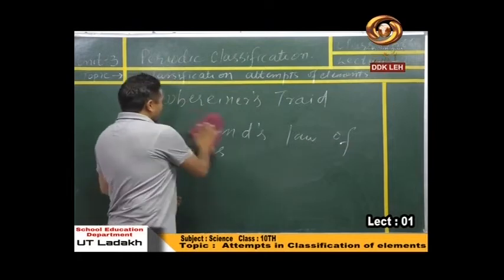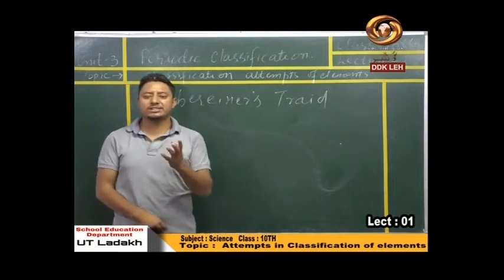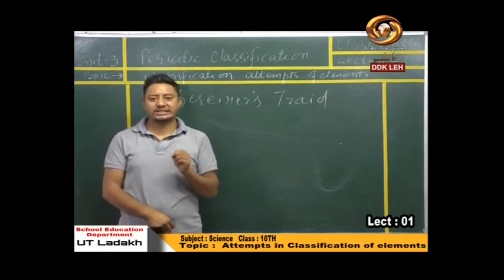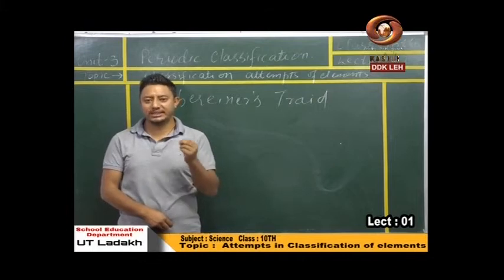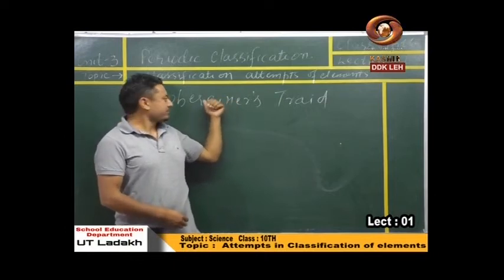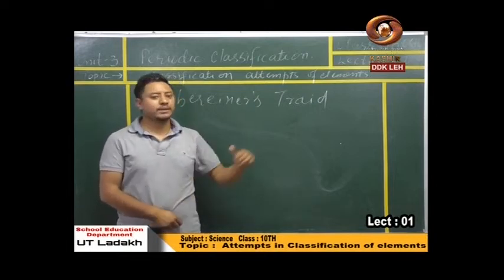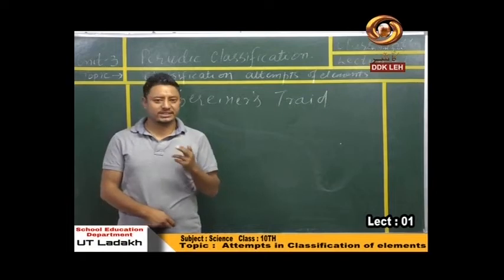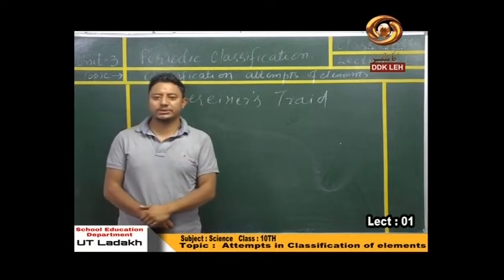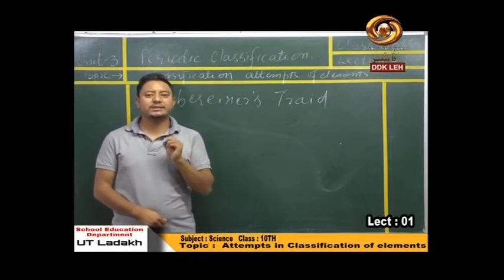So let's start. Before starting this particular topic, there would obviously be one question in your mind, sir, why is there a need of classification of elements? So the answer is, in today's periodic table, we have 118 elements discovered and 119 is yet to be discovered. And even at the time of Dobereiner, more than 30 elements were discovered. And as per Newland, more than 56 elements were discovered, and at the time of Mendeleev, 62 elements were discovered.